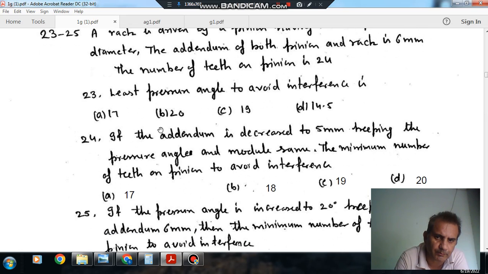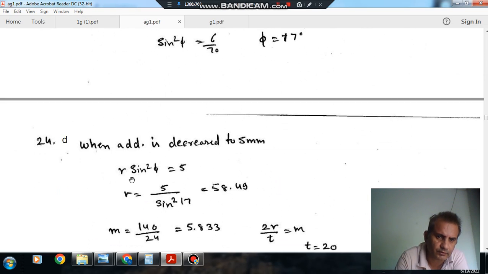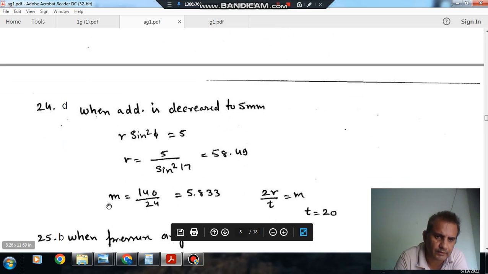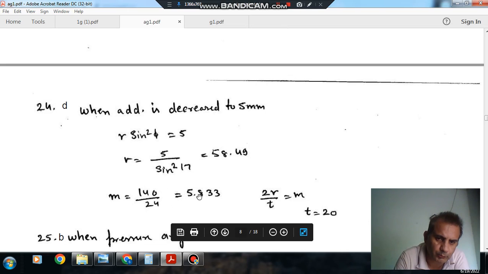The next question: if the addendum is decreased to 5 mm, so now the addendum is 5 mm, keeping the pressure angle and module same, find the minimum number of teeth to avoid interference. Keeping the pressure angle same, that is 17 degrees, we find R is 58.49. In the previous case the diameter was 140 mm and the number of teeth was 24. From this we can find the module is 5.833.